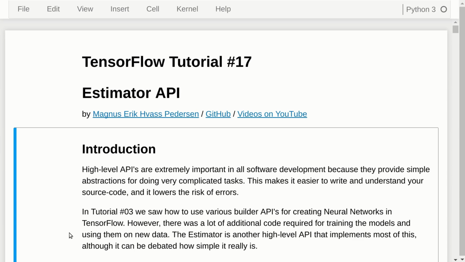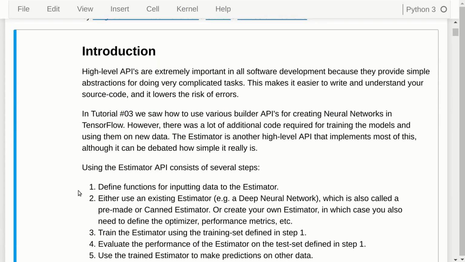And in tutorial number 3, we saw how to use various builder APIs for creating neural networks in TensorFlow, but there was still a lot of additional code that we had to write to do the optimization and loop over data and things like that. And the Estimator API is supposed to take care of most of this. And using the API consists of several steps.